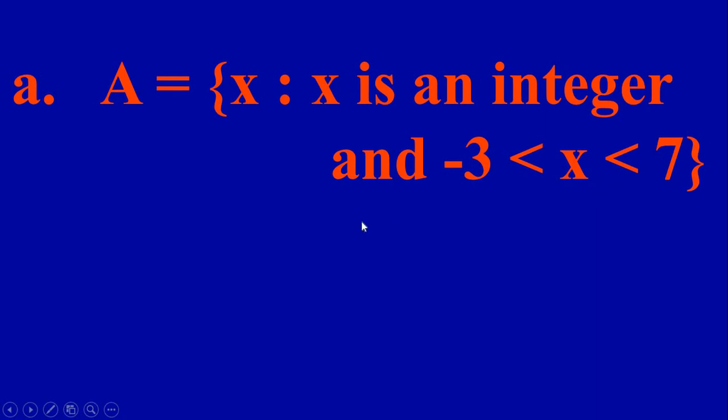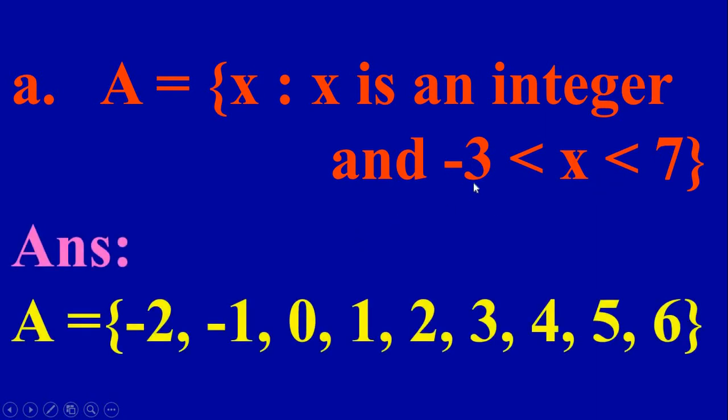That is we can write set A equal to numbers which are more than -3. That is -2, -1, 0, 1, 2, 3, 4, 5 and 6. Number should be less than 7. So it is A equal to -2, -1, 0, 1, 2, 3, 4, 5 and 6. So this is in roster form.